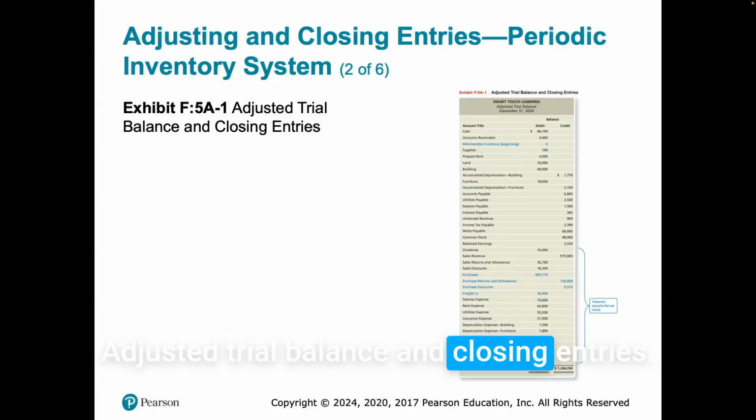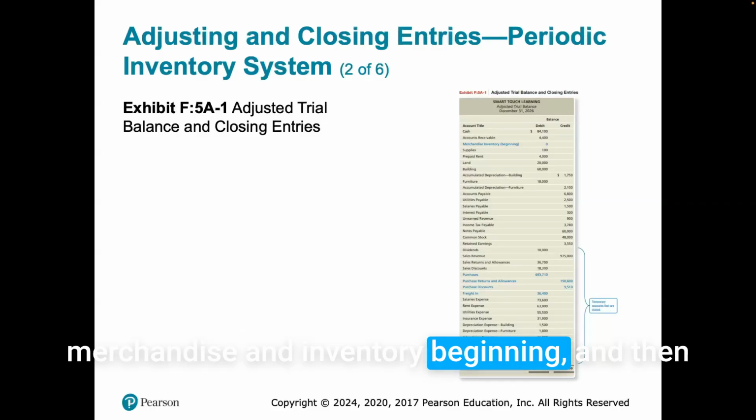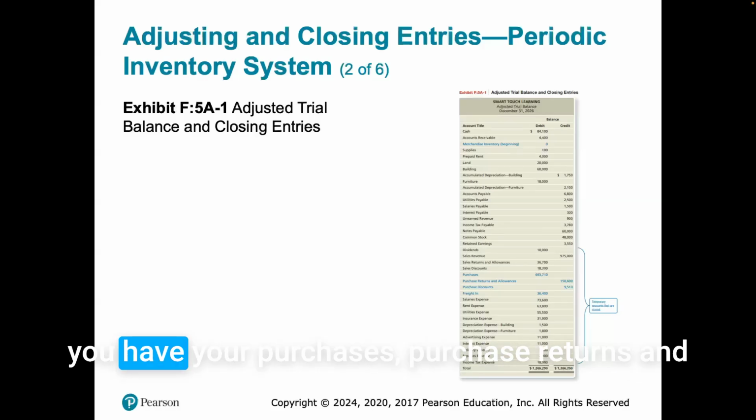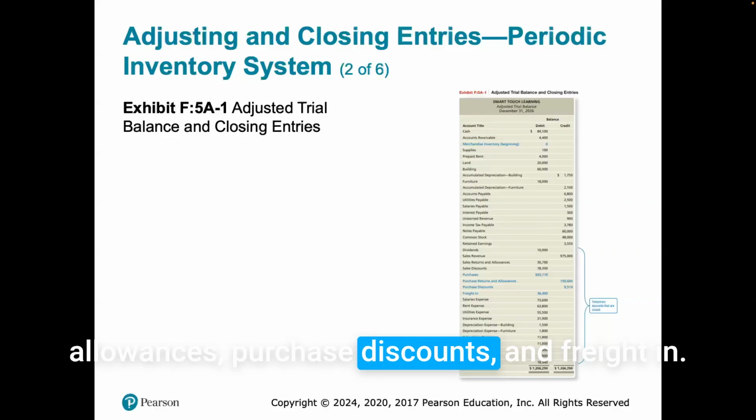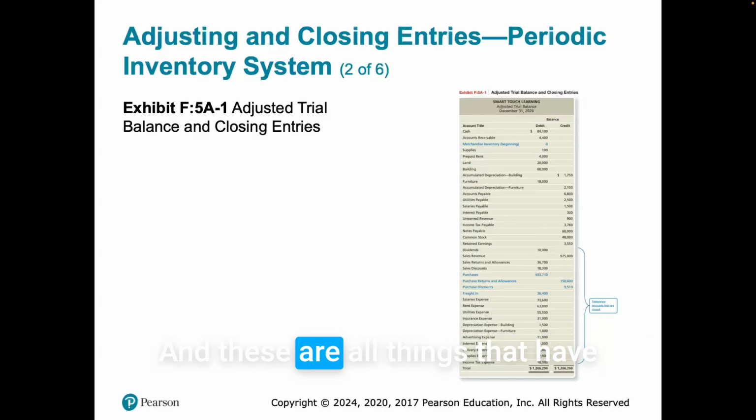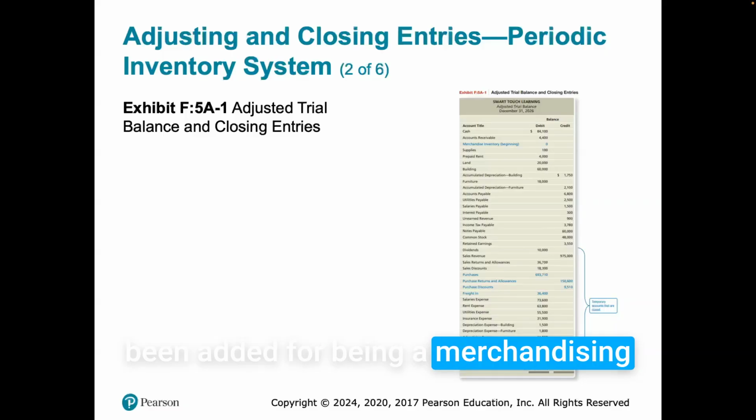Adjusted trial balance and closing entries. So we have our adjusted trial balance, merchandise inventory beginning, and then you have your purchases, purchase returns and allowances, purchase discounts, and freight in. And these are all things that have been added for being a merchandising company.